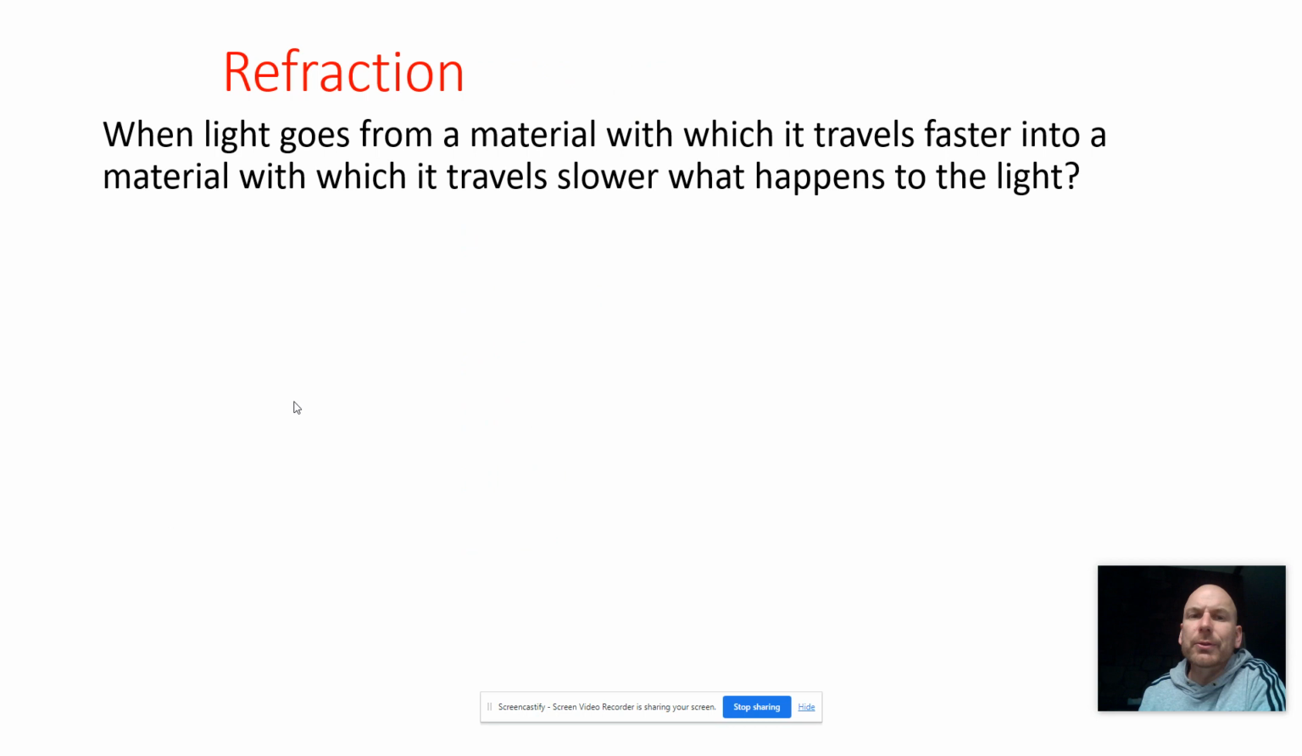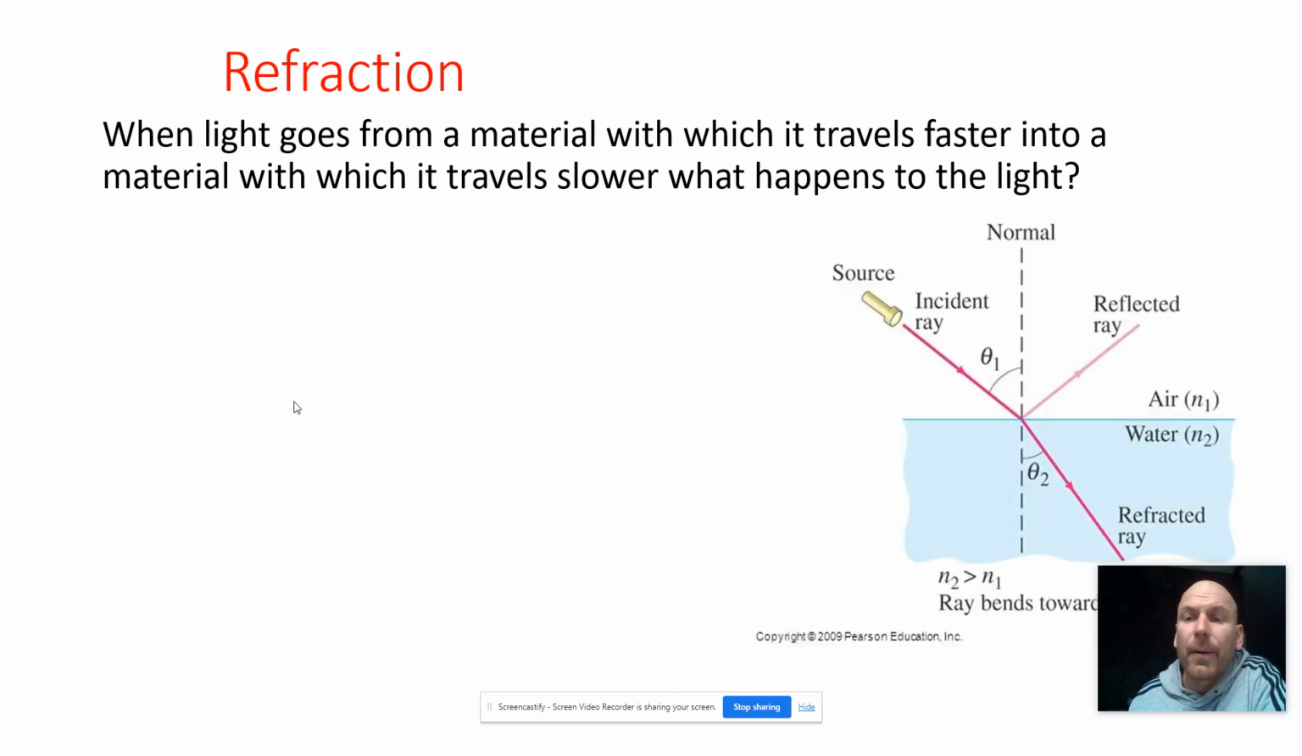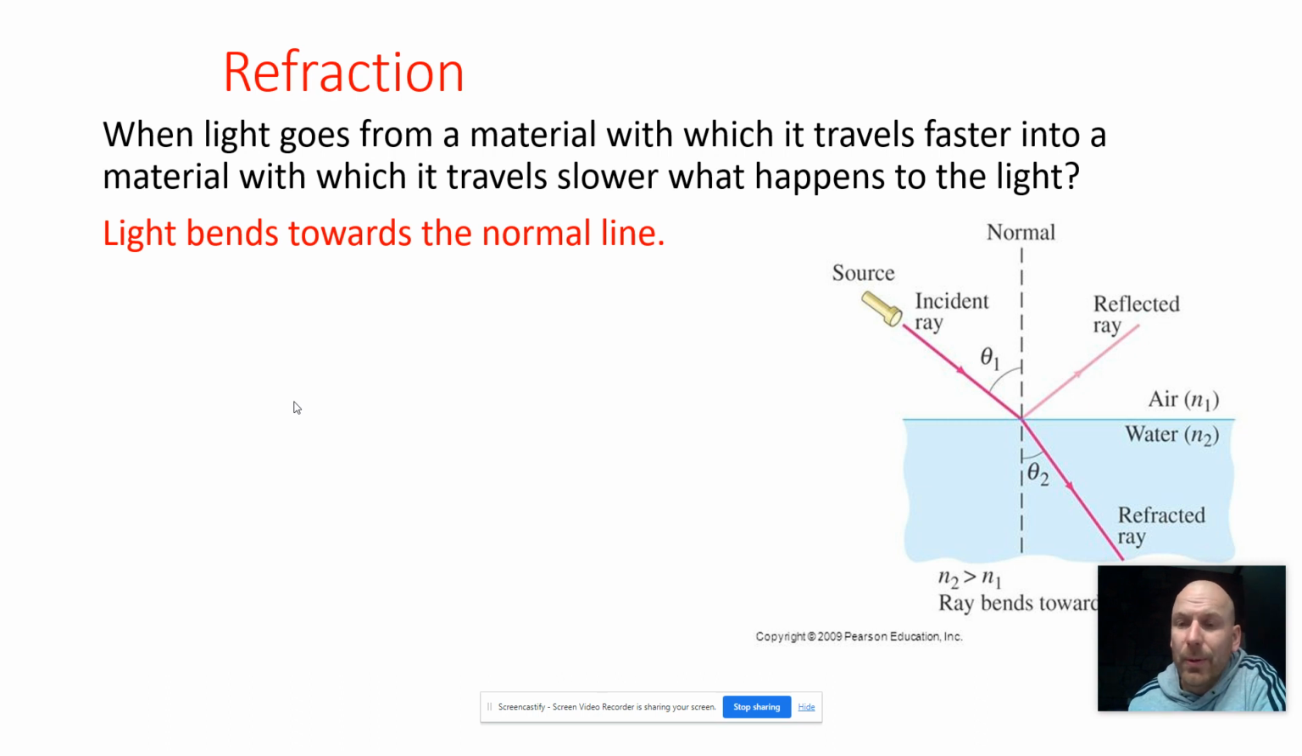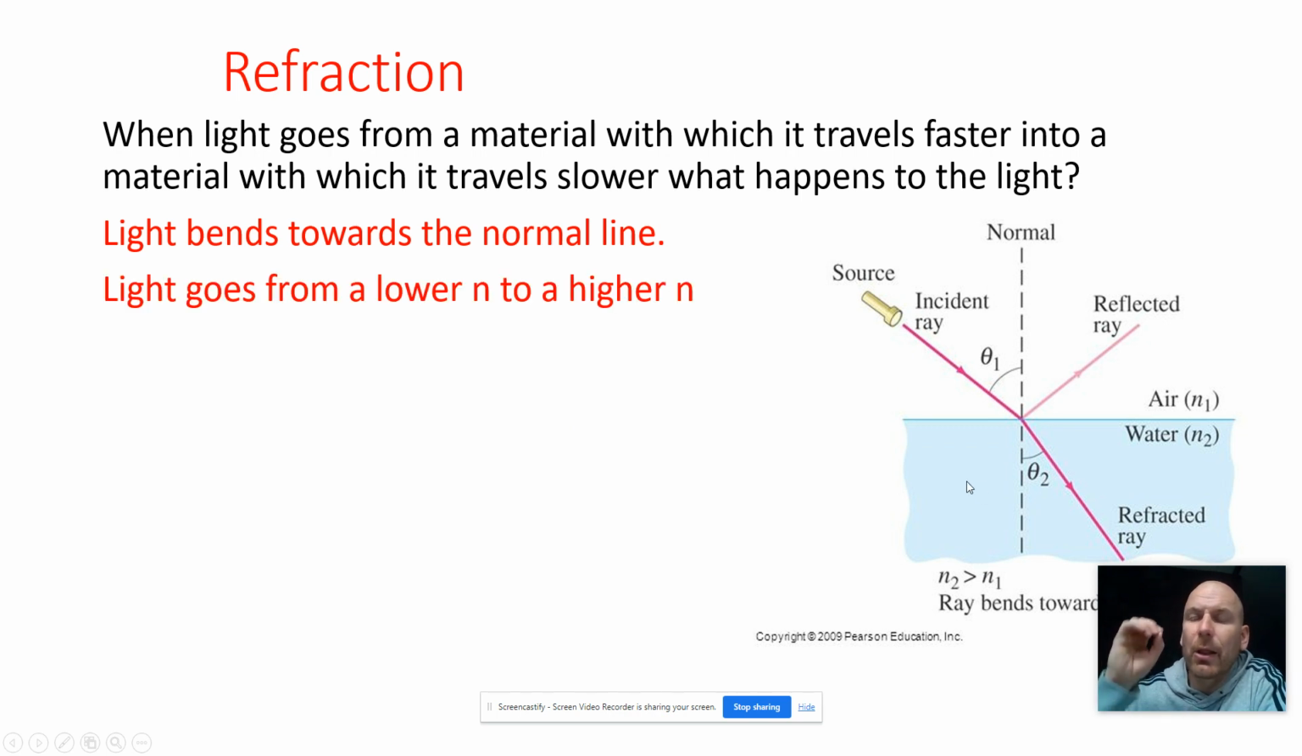So when light travels from one material, which travels faster, into a material that travels slower, what happens to light? So this is crazy. This is a change in direction. It bends towards the normal line. So here we see a picture of the light starting in air and then going into water. It bends towards the normal line when that happens. When it goes from a lower index of refraction, air, to a higher index of refraction, water, it bends towards the normal line.